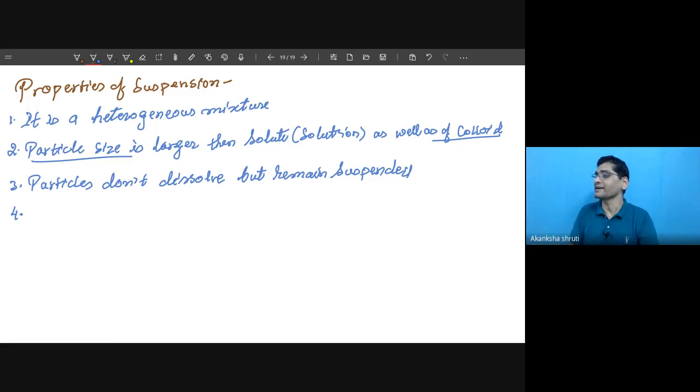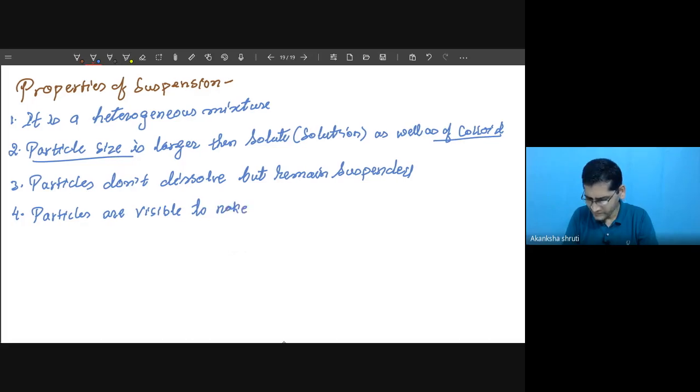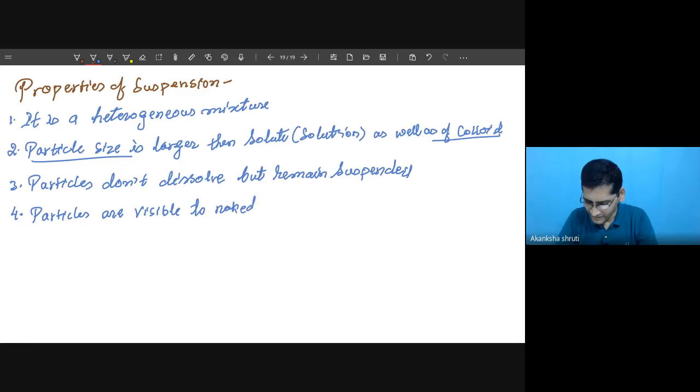These things we have already differentiated in heterogeneous from the homogeneous. So all those properties are also satisfied here. Their particles are visible to our naked eye.